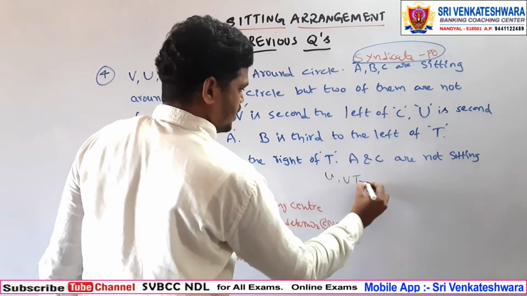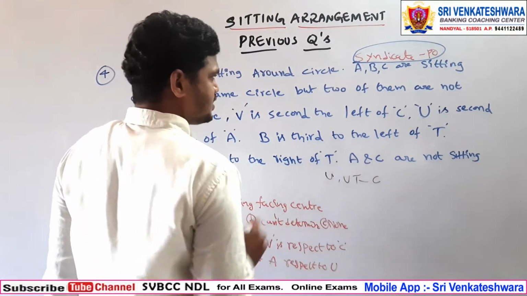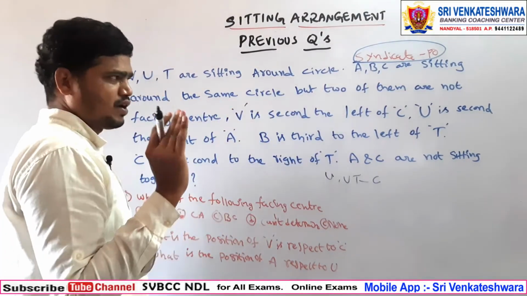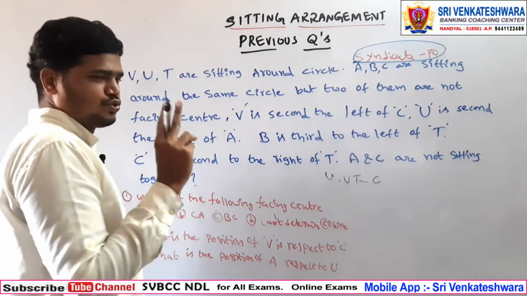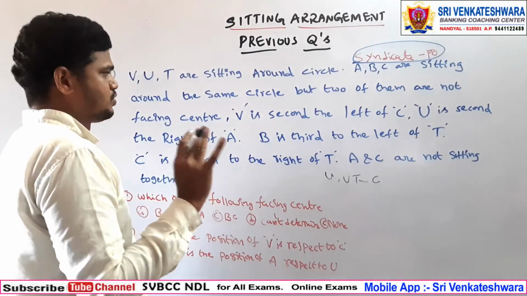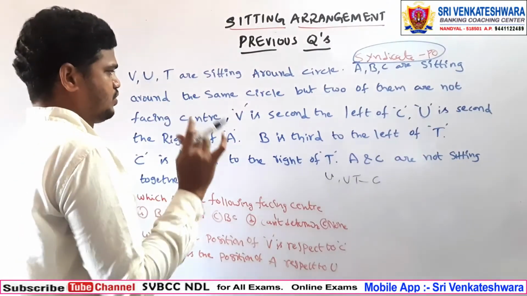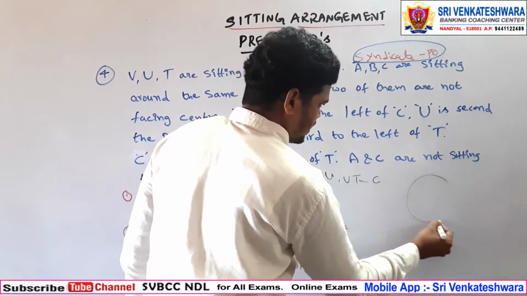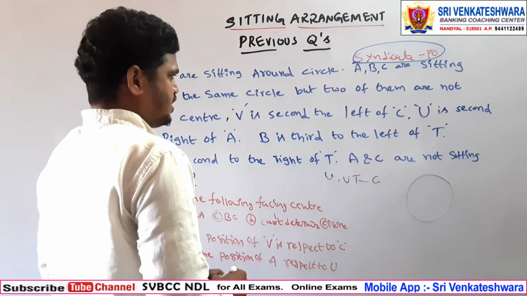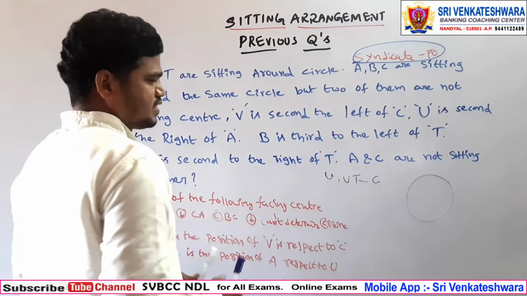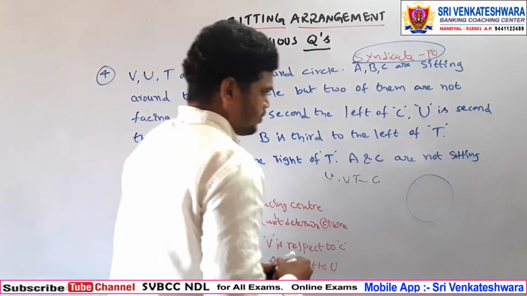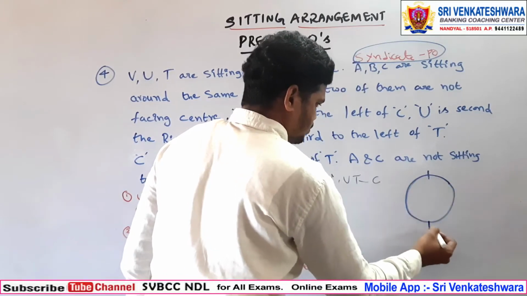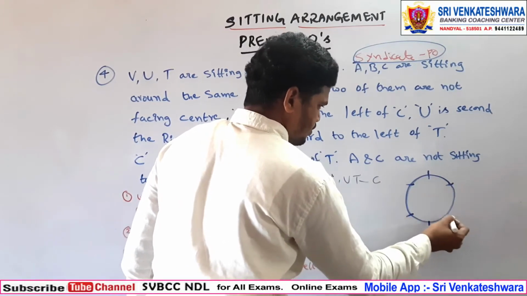U, V, T are facing towards the center, and A, B, C are sitting around the same circle, but two of them are not facing the center. So that is the first thing you need to observe. So first of all, draw one circle. In this circle, how many are here? 3 and 3, 6 are there. So 6 persons you need to place in the positions 1, 2, 3, 4, 5, 6.